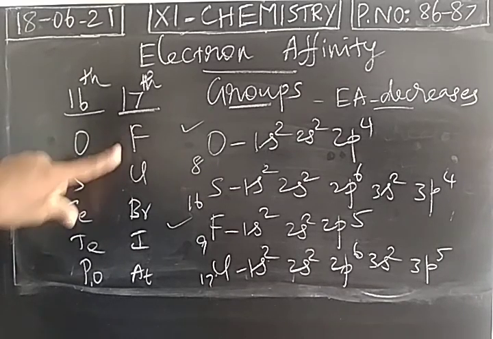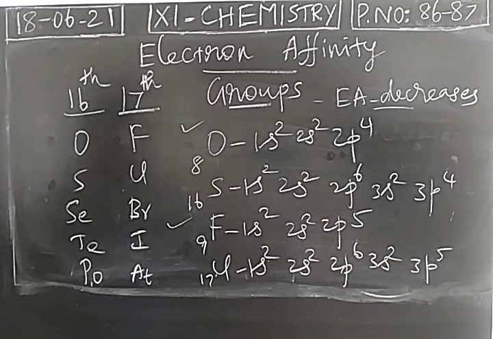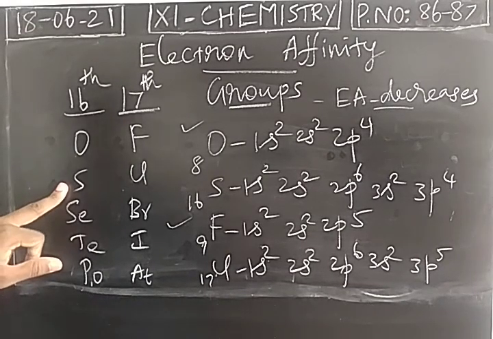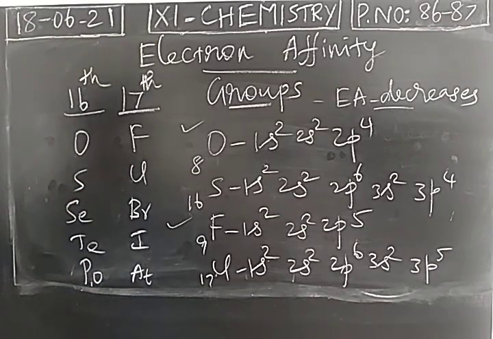The same way, comparing fluorine, chlorine has one more extra shell. And both oxygen and fluorine have the compact 2p orbital. So their electron accepting tendency will be less than the electron accepting tendency of sulfur and chlorine respectively. So these two are the deviations in the general trend of electron affinity in a group.